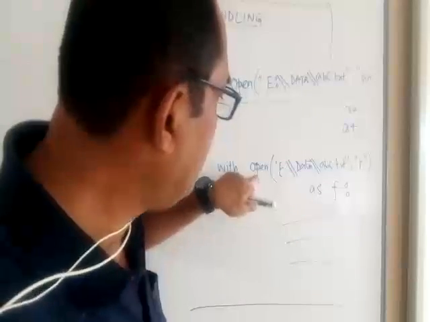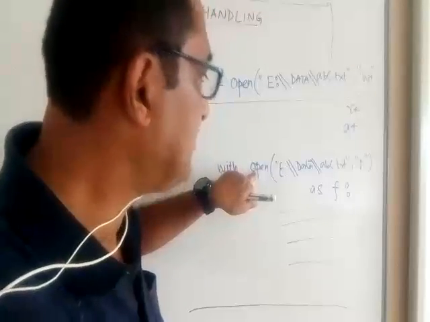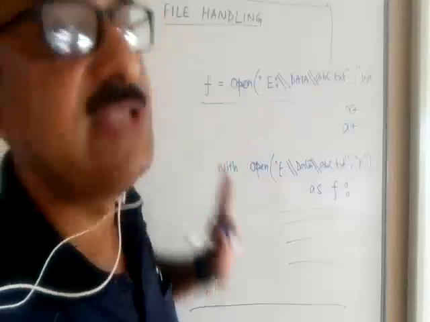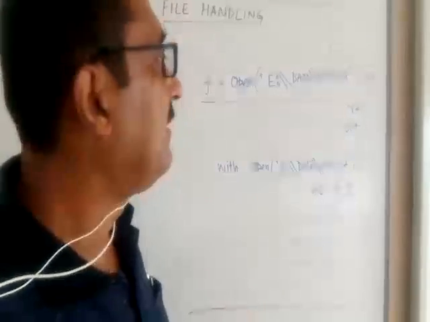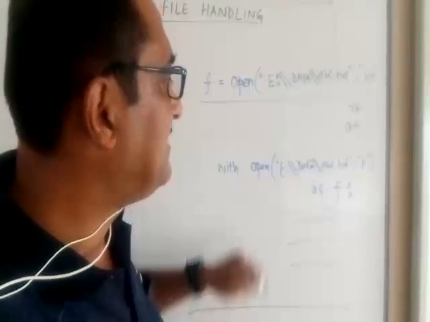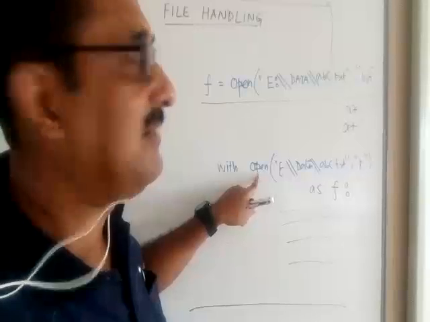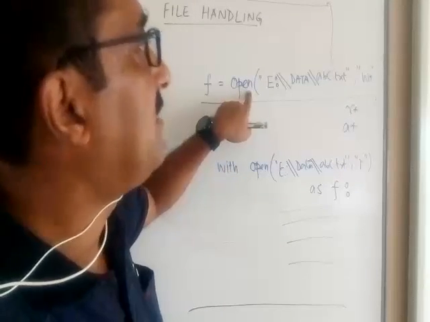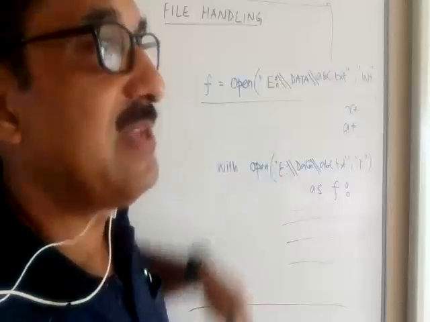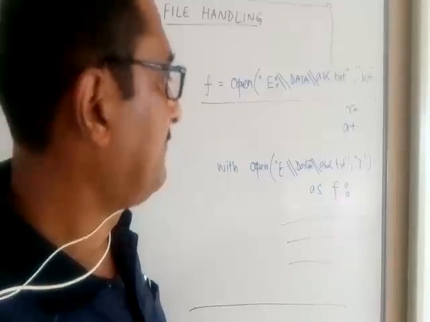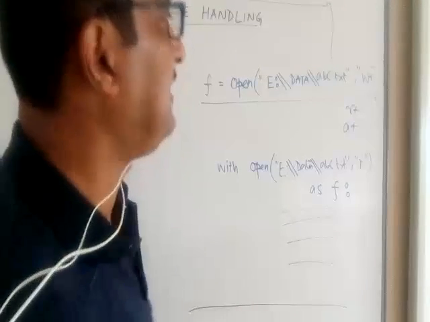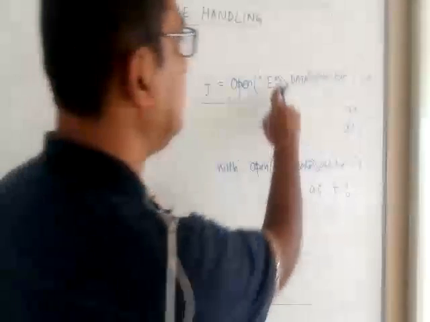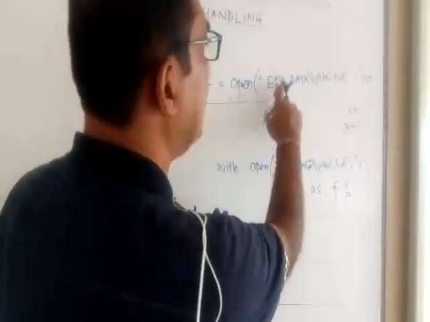But one difference between these two kinds of opening is that if you open it the first way, then you have to close the file. And if you open it this way, the closing is automatic. Then you might say that this is always a better method, but it's not that. Sometimes opening of the first kind is required because you sometimes need to write programs in a very structured manner.